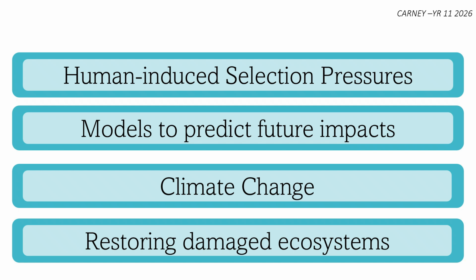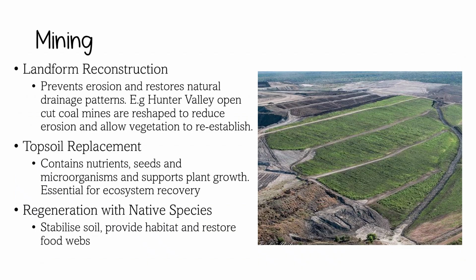And lastly, let's look at how we can restore damaged ecosystems. Human activities such as mining and agriculture have significantly damaged ecosystems across Australia. These activities can remove vegetation, degrade soil, disrupt water systems, and reduce biodiversity. To address this, scientists, governments, and local communities use a range of restoration practices to rehabilitate damaged ecosystems and restore ecosystem function.